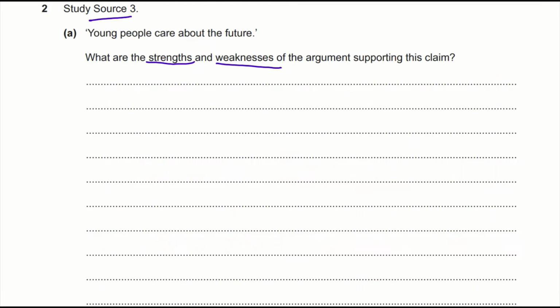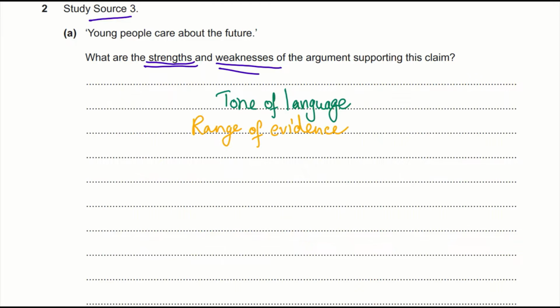Okay, there are some things that you have to consider when concerning strengths and weaknesses. They are the tone of language, range of evidence, counter arguments, whether the source is reliable, and many more things as well, but we'll be focusing on these. So when you talk about the tone of language, is it reasonable? Is it aggressive? Is it persuasive? Is it emotional? And when the range of evidence, like, is it out of date? Is it too long ago published? Or is it a recent one?